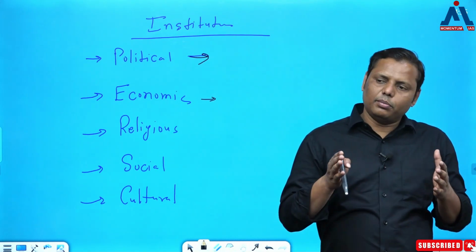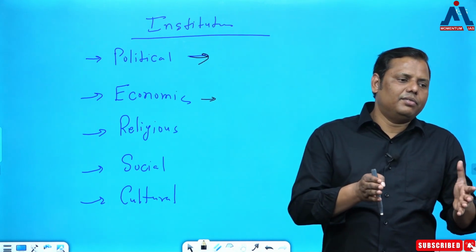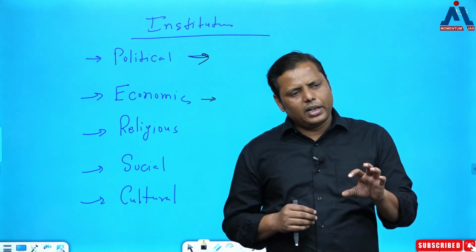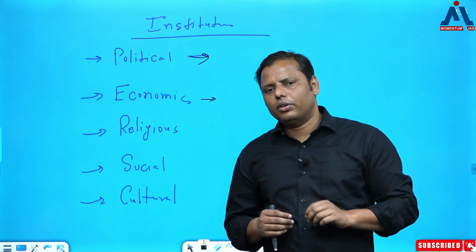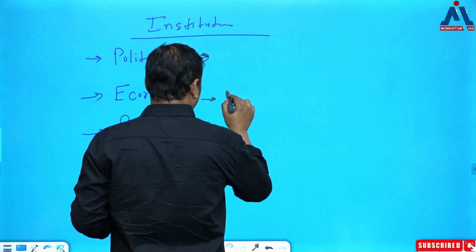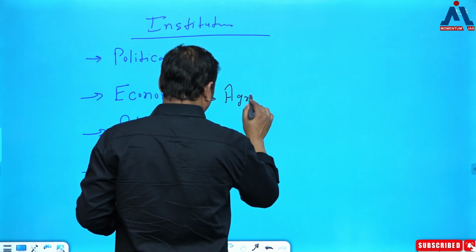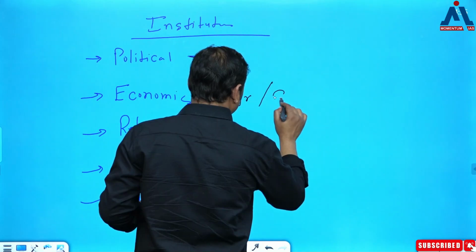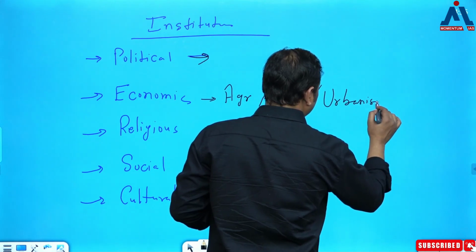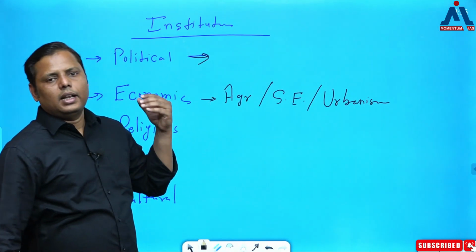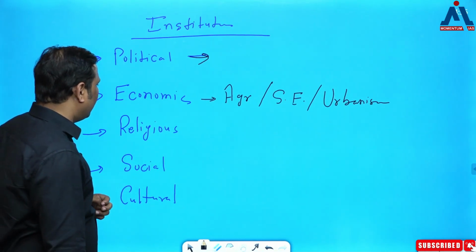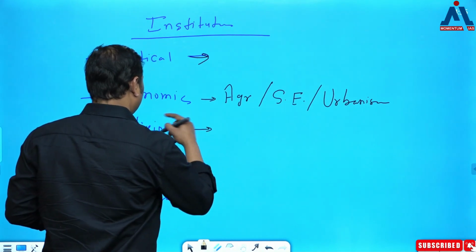But then you do know that from that particular stage we have come forward, and in fact, when we covered this journey, again ancient does play a very important role, because some of the important institutions got established during which period? During this period only. So when it comes to economy, we can talk about different kinds of economy. We can talk about the agrarian economy, the secondary economy, okay? We can talk about urbanization, and so on. So there are various economic institutions which got established during this particular period, and that's how I'm saying that yes, there were so many important developments in this line.